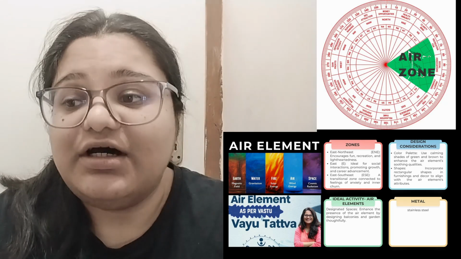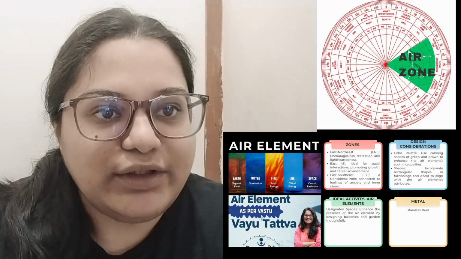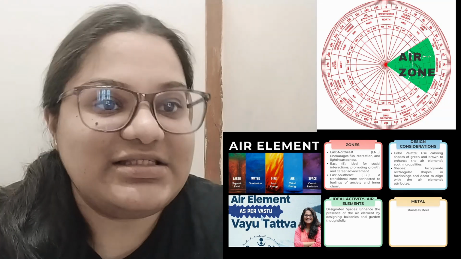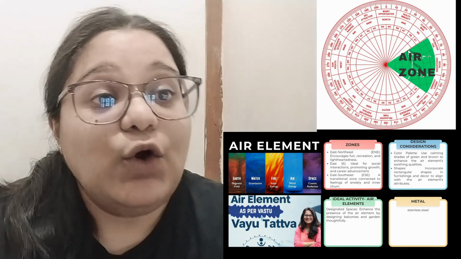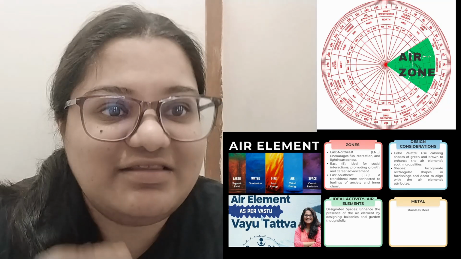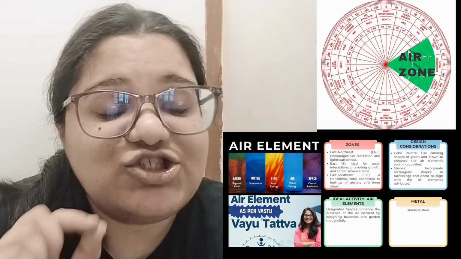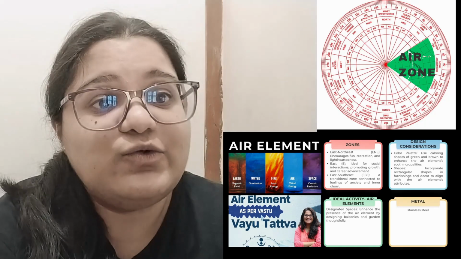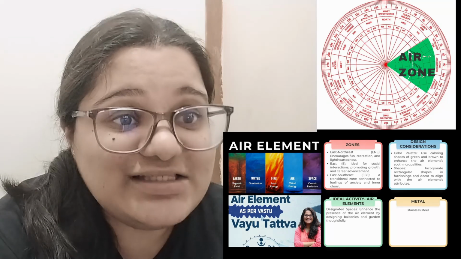Now, like you know, here from water, after evaporation, it's turning into air. And since with air we basically talk about oxygen, some of the elements that can be kept here are plants. And since plants predominantly dominate this zone, colors green and brown can be used extensively in these air zones. Apart from that, in terms of shapes, a rectangle shape can be used predominantly. You can use this in the furniture that you're placing, or use these designs or patterns in the curtains, the rugs, or any decor elements that you're placing inside the space